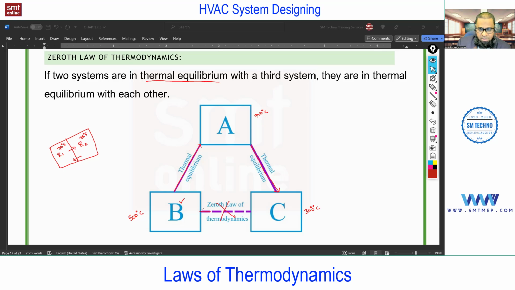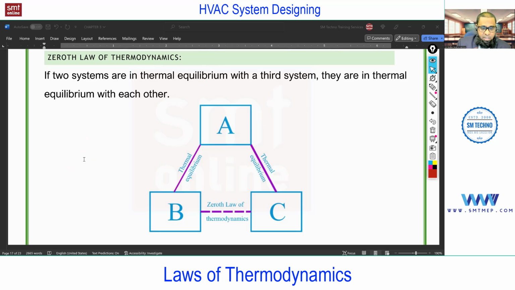You see, this is not a physical connection between B and C; it is a logical connection. As per the zeroth law, if two bodies attain thermal equilibrium with a third body, all three bodies will attain thermal equilibrium with each other. That's it. But the zeroth law doesn't give the direction of heat transfer; you'll find that in the next law. This term thermal equilibrium we can use at the time of load calculation.